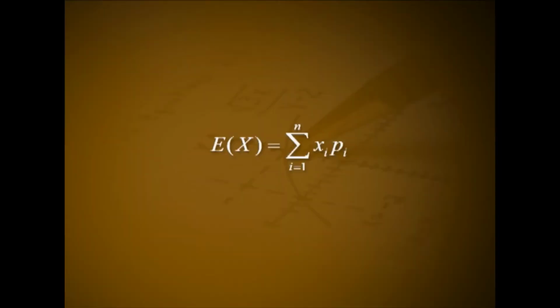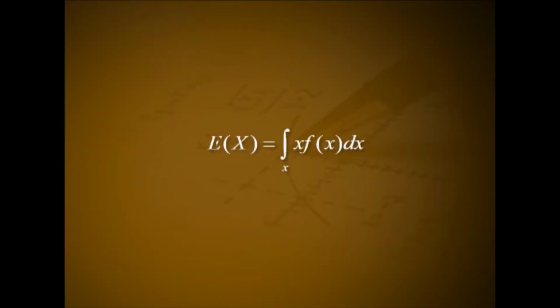Consider a discrete random variable x taking the values x1, x2, etc., xn with respective probabilities p1, p2, etc., pn. The mathematical expectation of x is usually denoted by E of x and defined as E of x is equal to summation over i from 1 to n xi into pi. If x is continuous, expectation of x, E of x, is equal to integral over x into f of x dx, where f of x is the PDF of the random variable x.